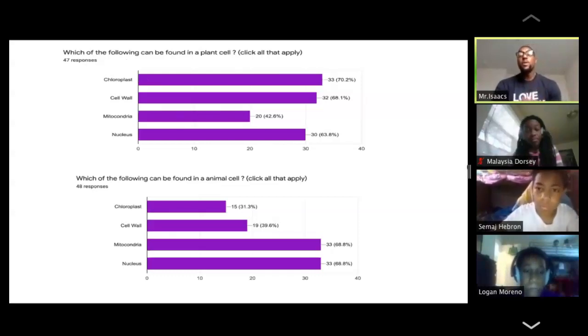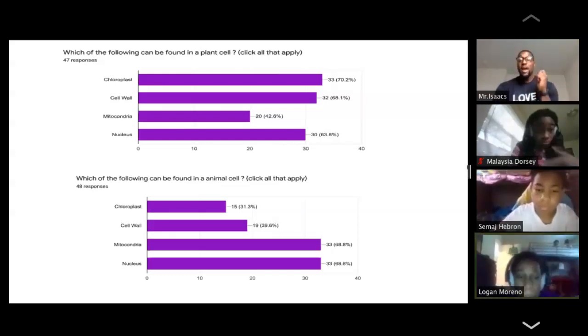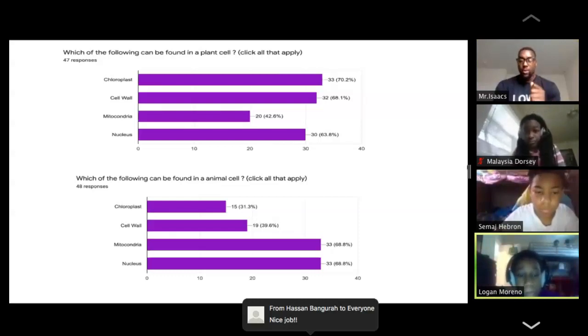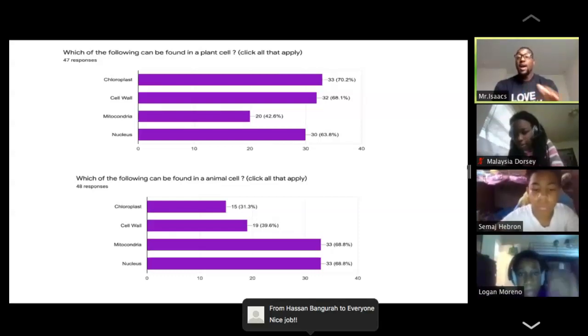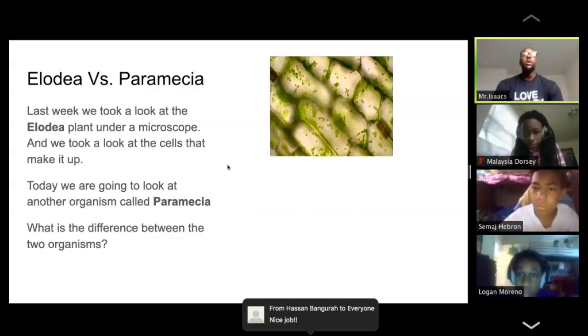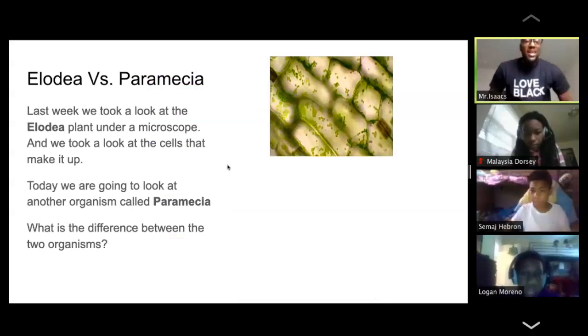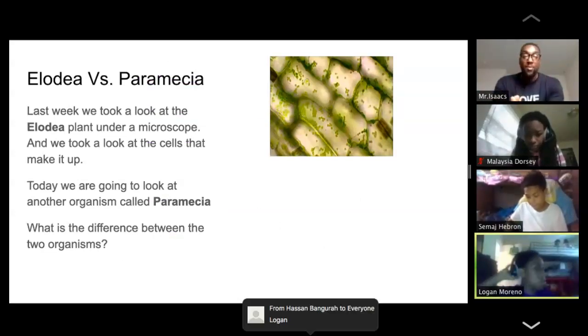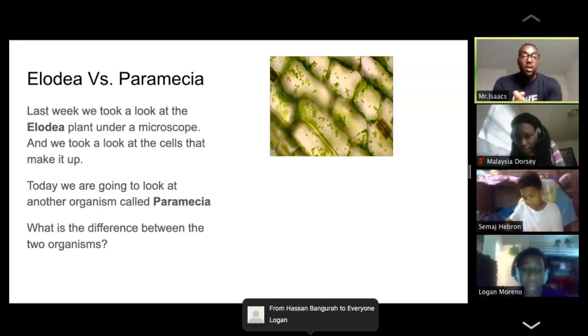So now that we were able to stamp that, I want to make sure that we have that in our notes, make sure everybody knows that, so that we do not have to go over that part again. So great job, guys. A lot of great participation with that as well. All right, so we're going to move on. And we did talk a little bit about these last time, but we're going to dive in a lot deeper today, okay?